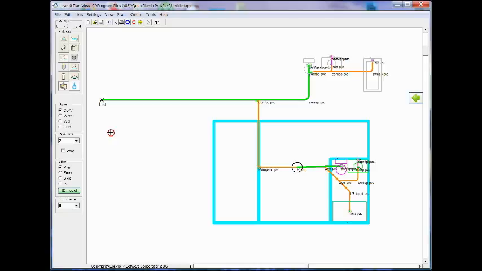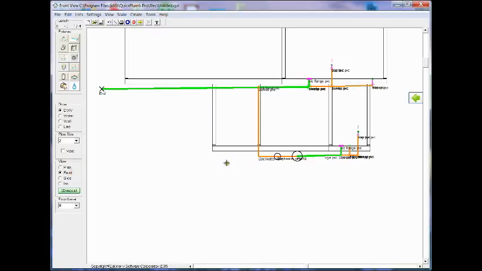Now I'm going to want to place that probably down in the basement, so I'll have to go back. Well, let's see, I can put it in the floor right here. So let's take a look at the front view. Yep, there it is.